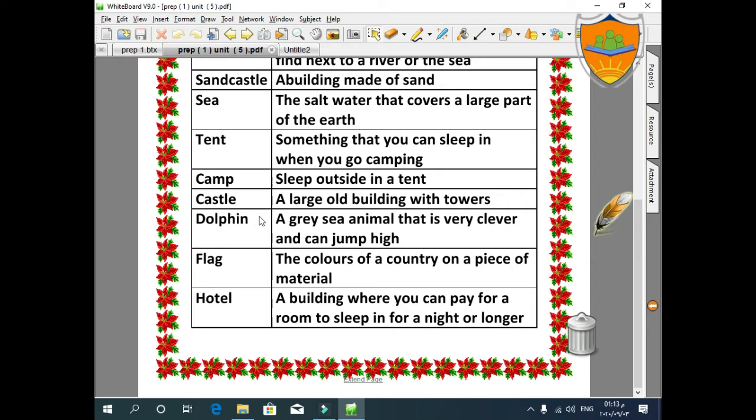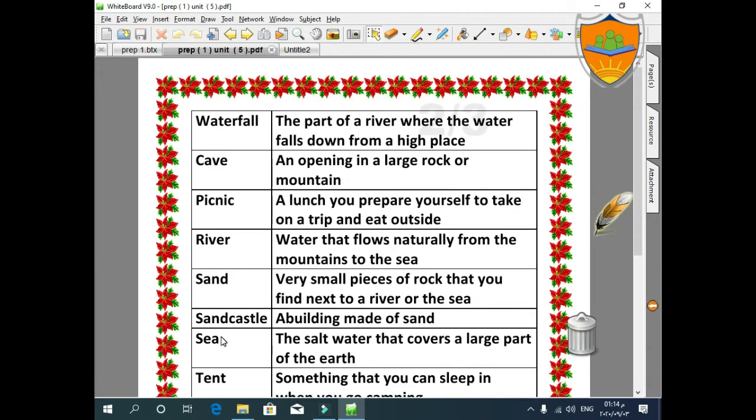Castle: a large old building with towers. Dolphin: a gray sea animal that is very clever and can jump high. Flag: the colors of a country on a piece of material. Hotel: a building where you can pay for a room to sleep in for a night or longer. If you are traveling abroad, you have to stay in a hotel. You have to pay for a room to sleep in for a night, two nights, three days, or longer.